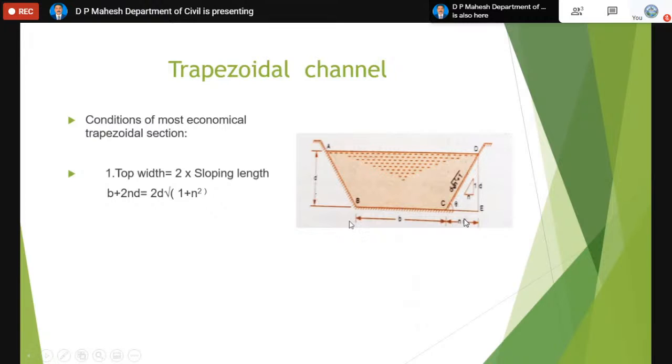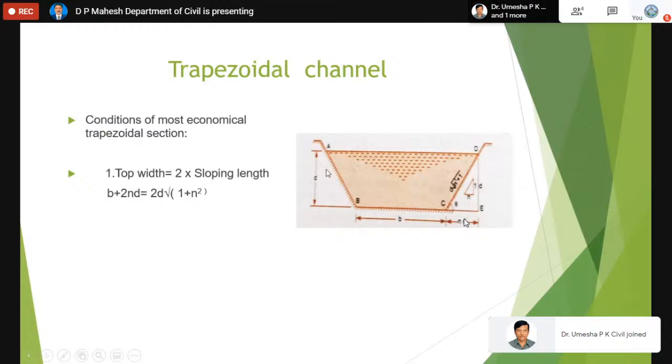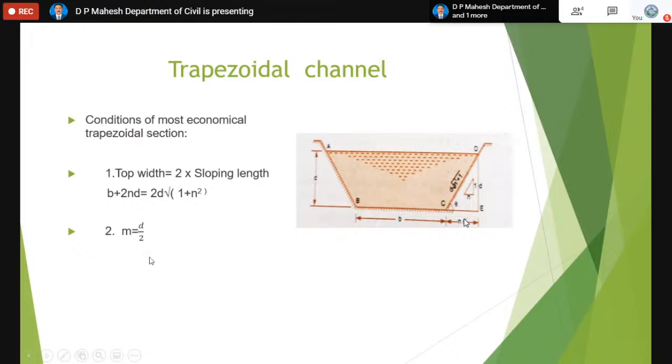You can see the figure. The trapezoidal channel has a width at the bottom that is called B. There are two sloping sides of the channel, because the shape is trapezoid. The two sides are sloping, and they have an equal inclination. The width at the top, which is always more, will always be equal to double the sloping length. Each sloping length will be equal to D into root of 1 plus n square. That will be multiplied by 2, and that will be the top width. And there is one more condition for the most economical section, M equals D by 2.